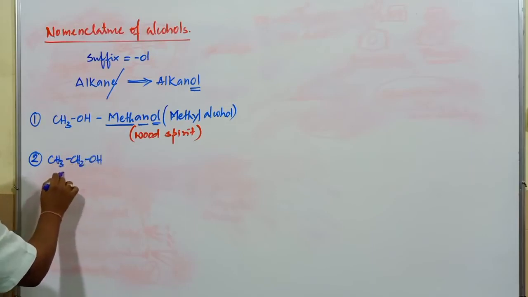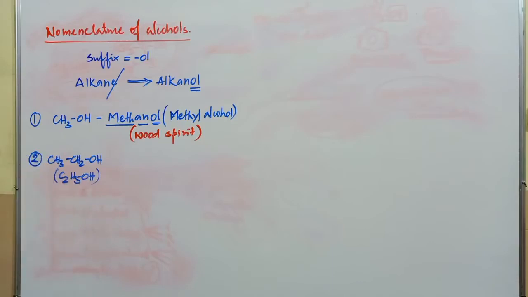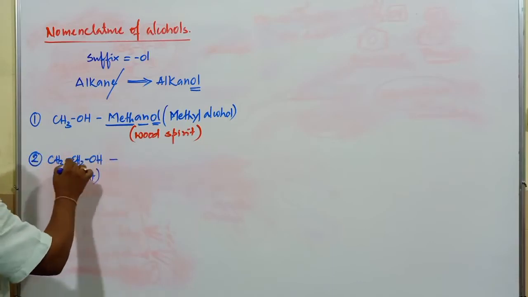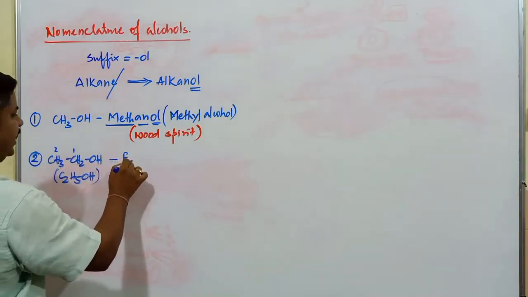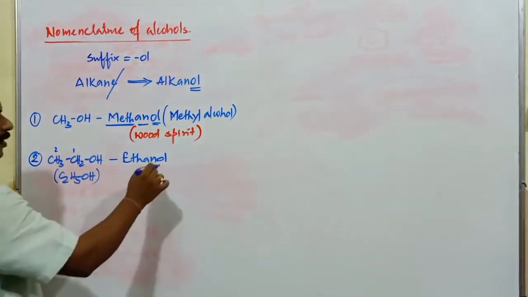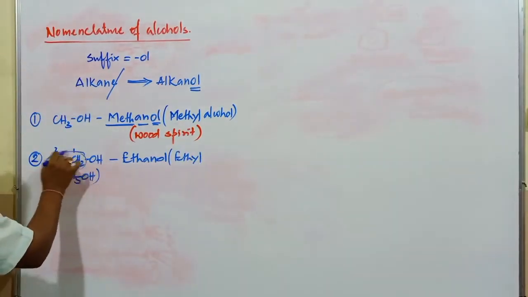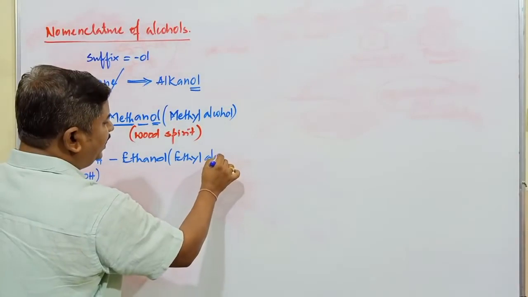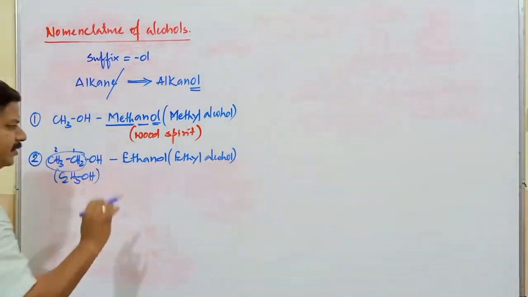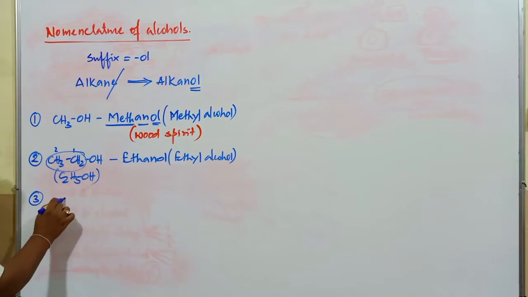Second compound, very simple, CH3CH2OH, or you can represent it as C2H5OH. What's the name of this compound? Two carbon atoms are there, 1, 2. It is ethane, so ethanol. The alkyl group is the ethyl group, so it is called ethyl alcohol. Simply it is also called alcohol. Generally alcohol is commonly considered to be the ethanol compound.